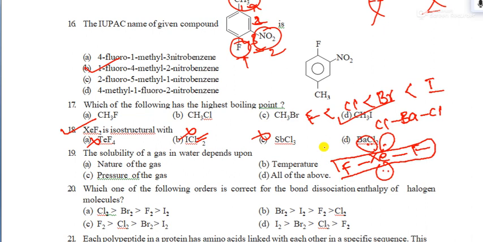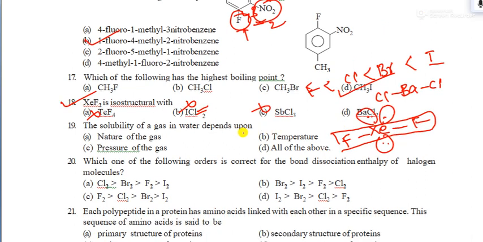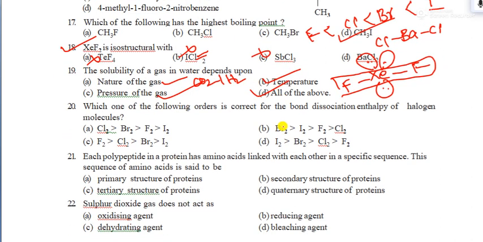Only barium chloride. So what happened? They have given that the solubility of a gas in water depends upon the nature of the gas also. Carbon dioxide is more soluble than H2. Temperature also, pressure also. This they have given in the text itself.